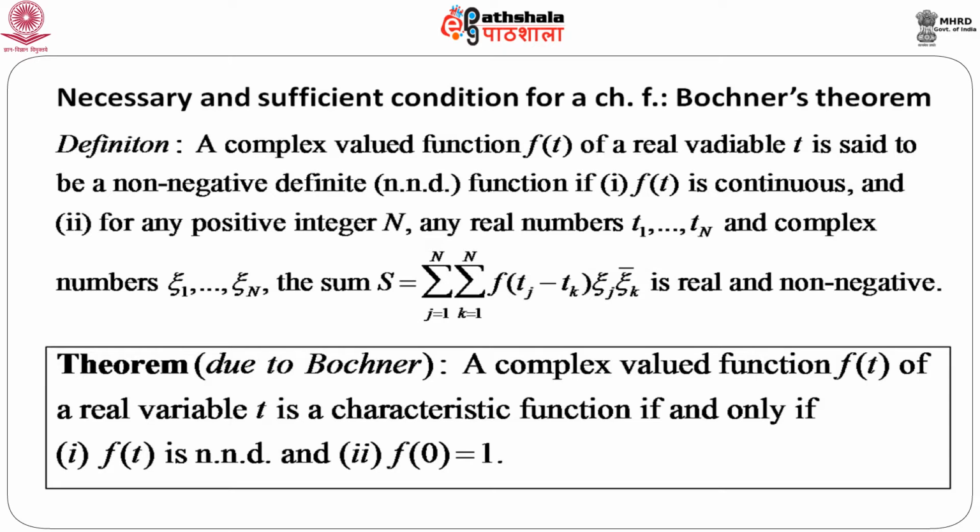So, Bochner's theorem says, it is a very simple theorem. A complex valued function f t of a real variable t is a characteristic function if and only if, that means it provides a necessary and sufficient condition, if and only if, number one, f t is non-negative definite, and second condition, which is very simple, f 0 equals 1. Now, I am not going to give you the detailed proof, but outline with some details at least how to prove this theorem.